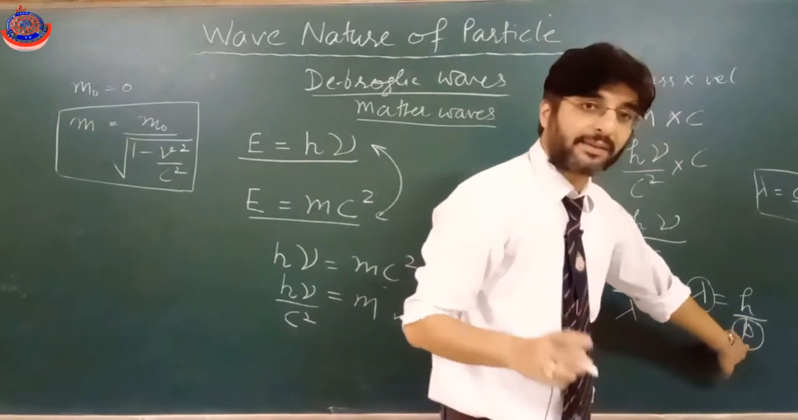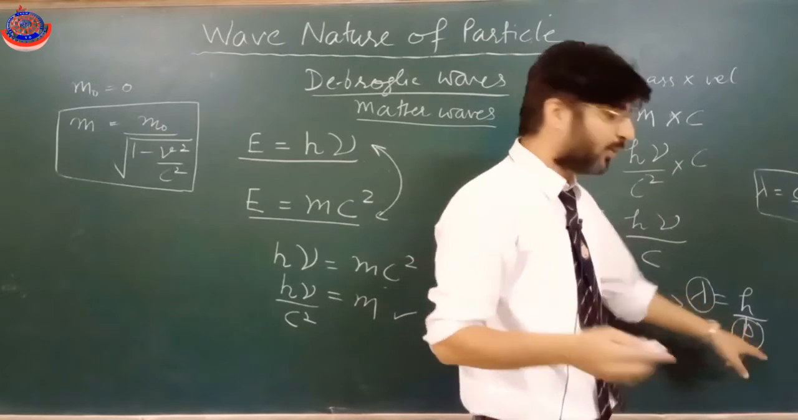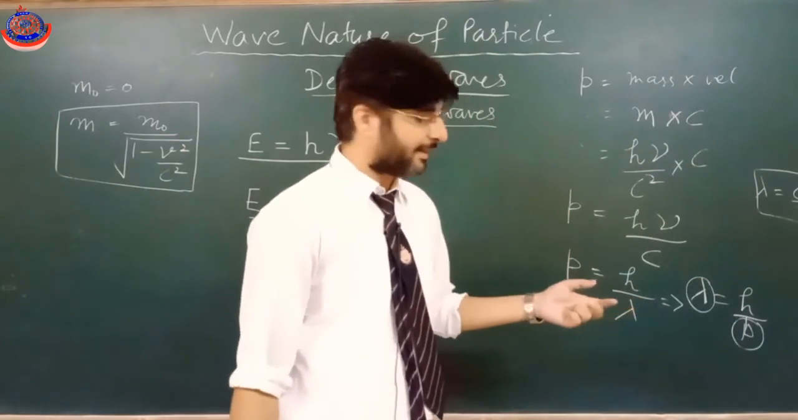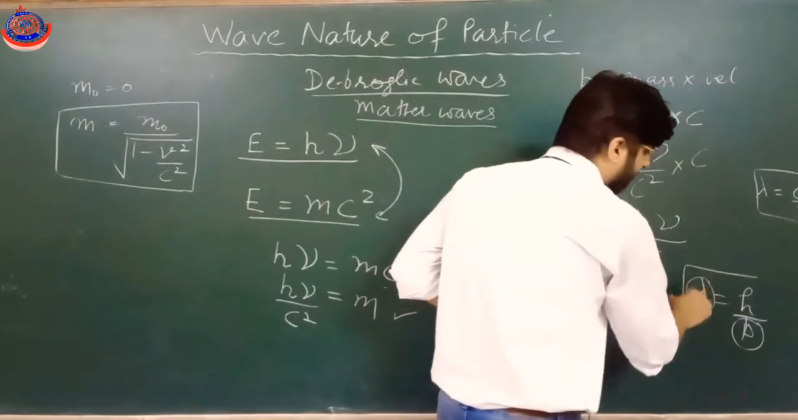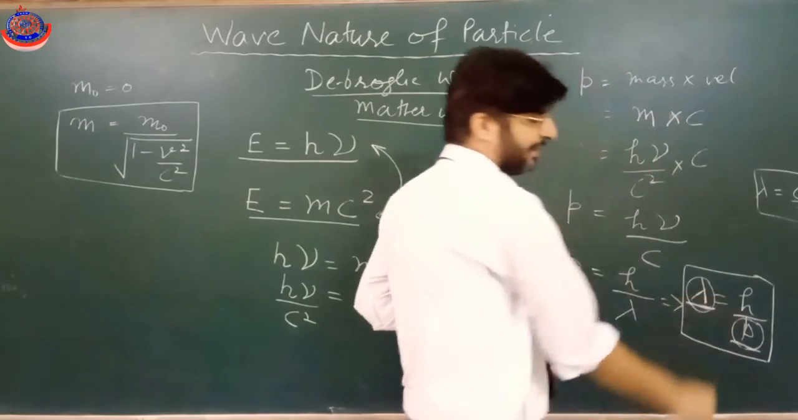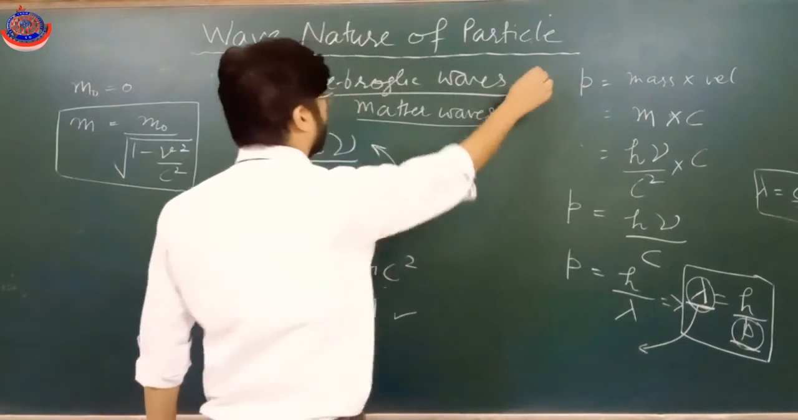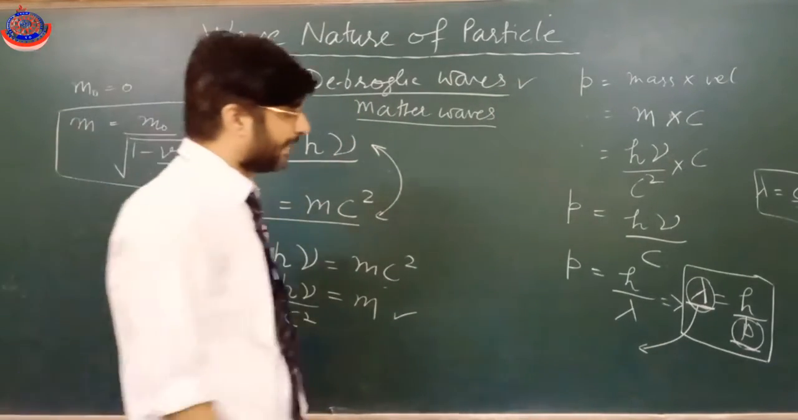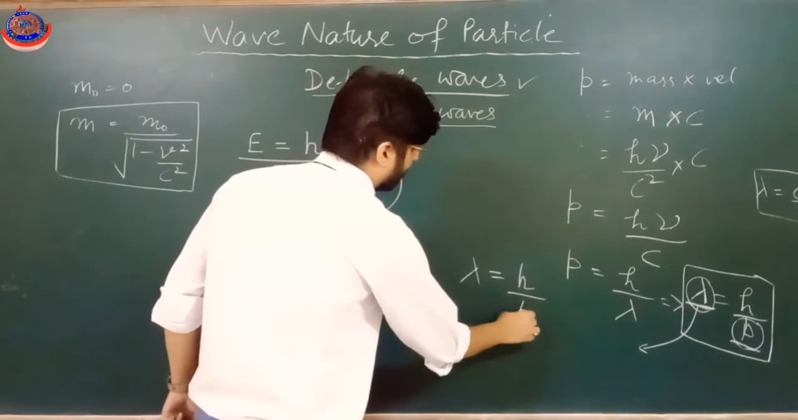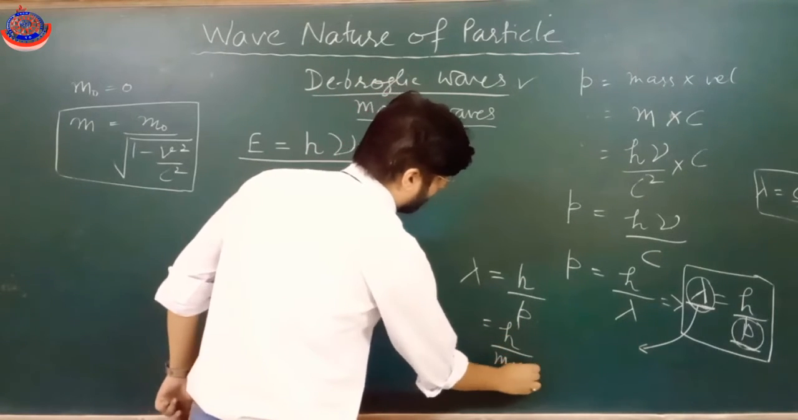Momentum is the property of a mass. Momentum is equal to mass into velocity. Whatever has mass will have momentum. And this wavelength is a property of radiation, wave. So this is the relation which connects the particle nature with the wave nature. And this expression for wavelength is known as de Broglie wavelength. So the expression for de Broglie wavelength is h by p, or h by mv.